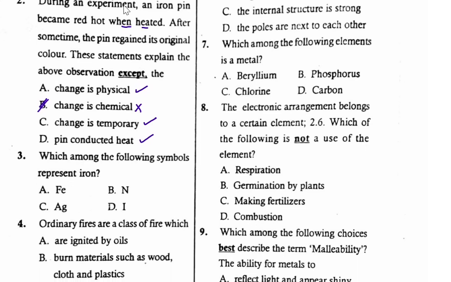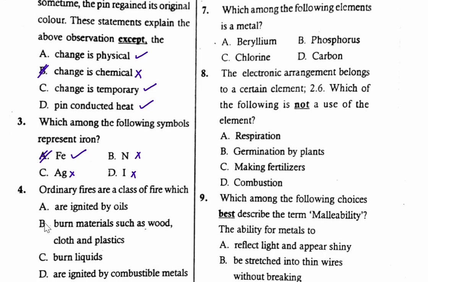Which among the following symbols represent iron? So we have A, Fe, B, N, C, Ag, D, I. So which one represents the symbol for iron? So N is for nitrogen, not iron. Ag is for silver, not iron. Then also I is not for iron. So the correct symbol which represents iron is Fe, and therefore the correct option is A. Let's continue to question number 4.